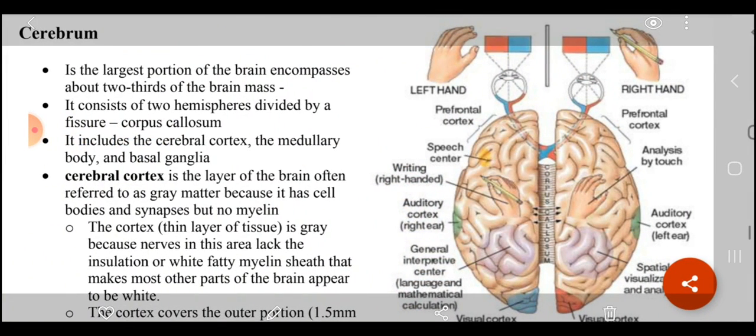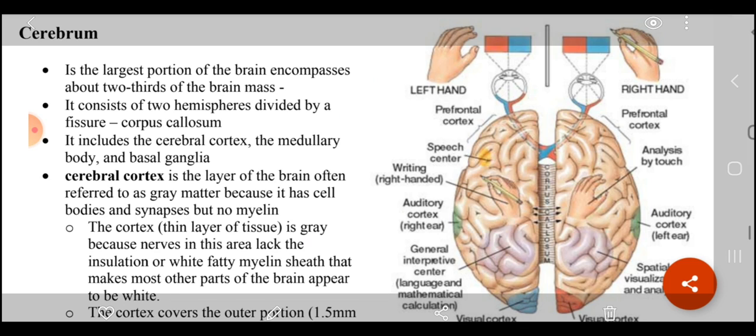The cerebrum. It is the largest portion of the brain. It encompasses about two-thirds of the brain mass. It consists of two hemispheres divided by a fissure. This fissure, as shown in the figure, is called the corpus callosum. It includes the cerebral cortex, the medullary body, and the basal ganglia.